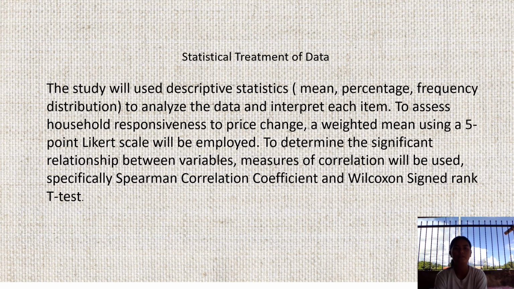Statistical treatment of data. The study will use descriptive statistics, mean, percentage, and frequency distribution, to analyze the data and interpret each item. To assess household responsiveness to price change, weighted means using a 5-point Likert scale will be employed. To determine the significant relationship between variables, measures of correlation will be used, specifically Spearman correlation coefficient and Wilcoxon signed-rank test.